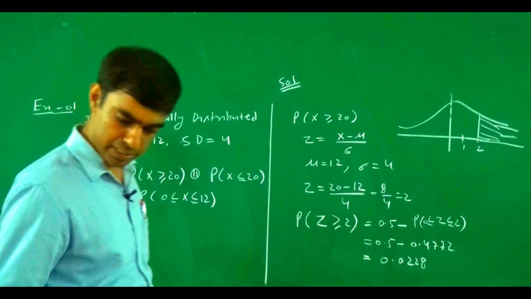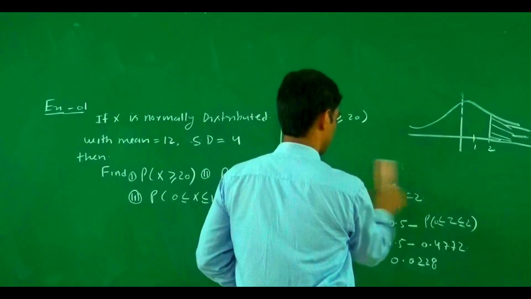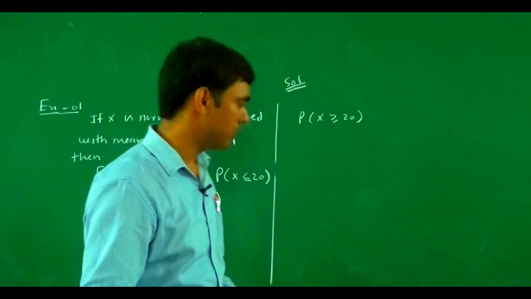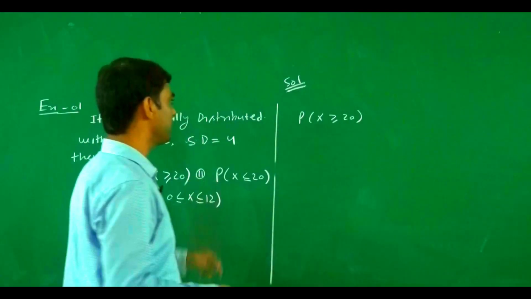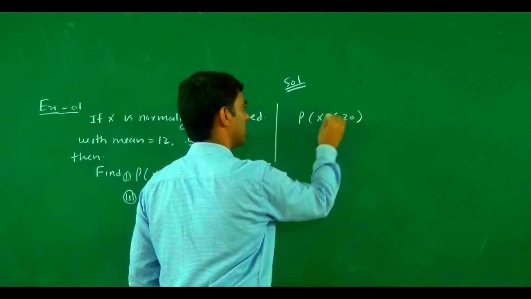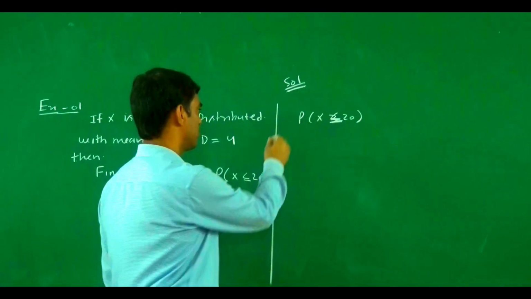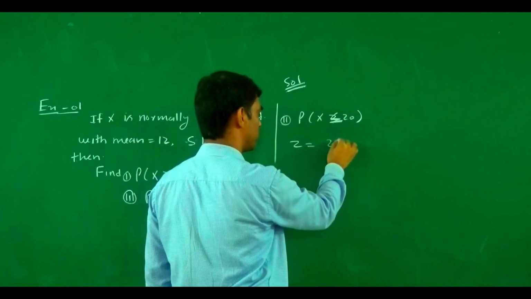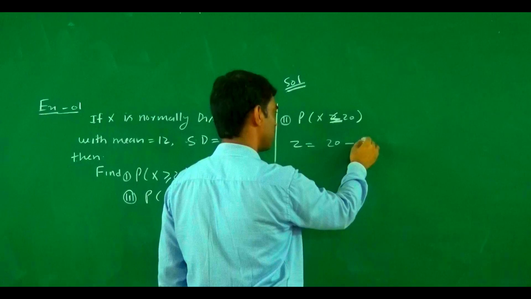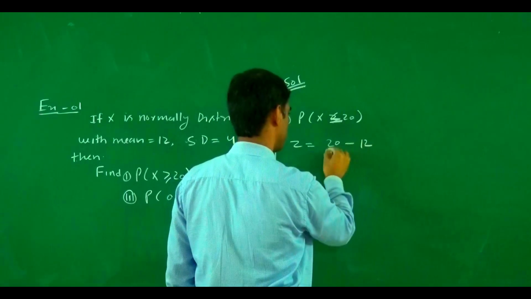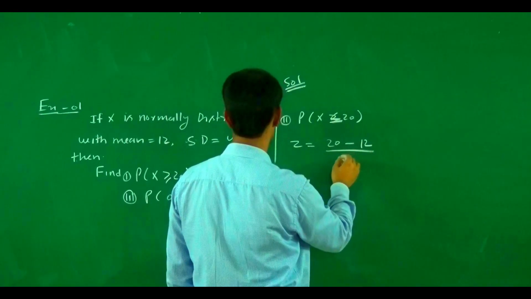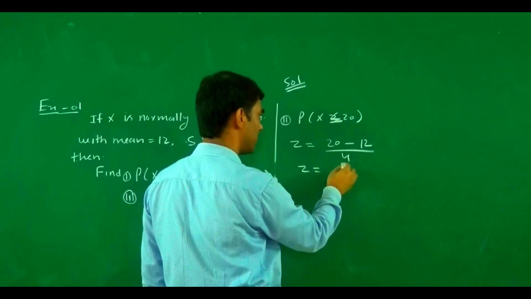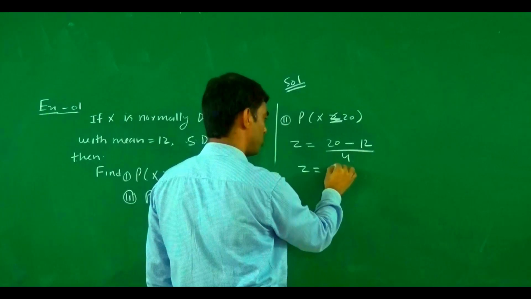Similarly, what is the answer of the second question? The answer of the second question is the probability of x less than or equal to 20. So what is the value for that? Z becomes x, which is 20, minus the mean, which is 12, divided by sigma, which is 4. So z equals 2.